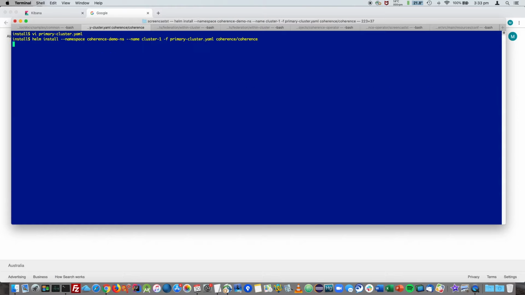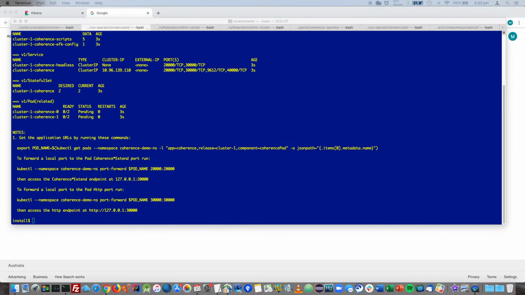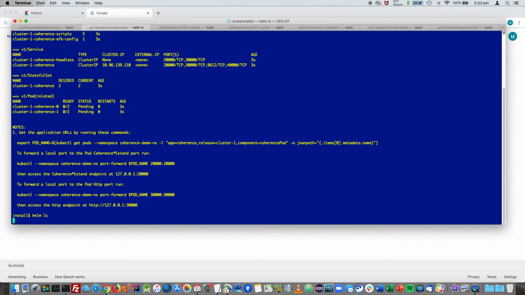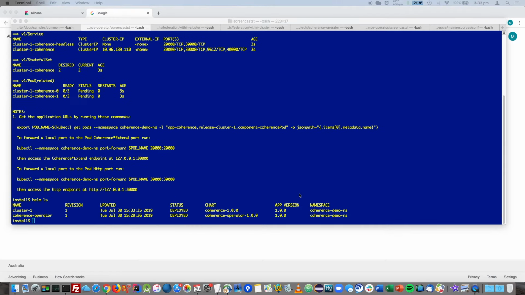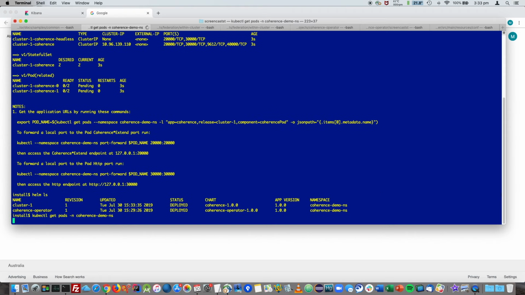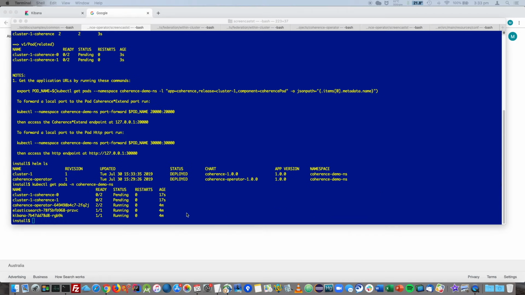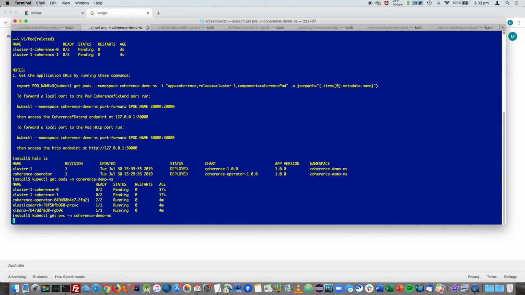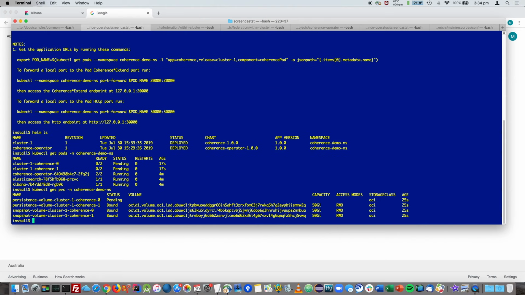Let's install the primary cluster. Let's now look at the Helm releases and then the pods. Let's look at the persistent volume claims. Because we enabled persistence on primary cluster, we can see the persistent volume claims which are bound to the pods.